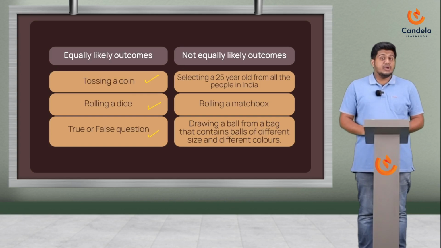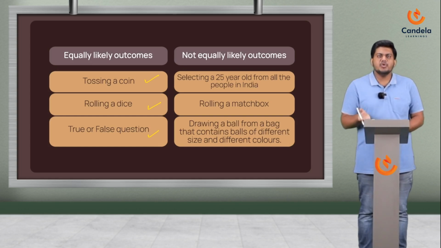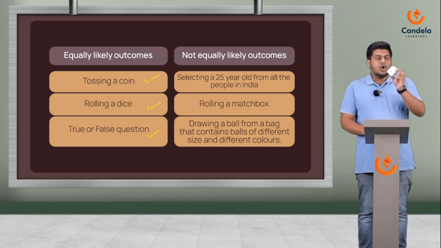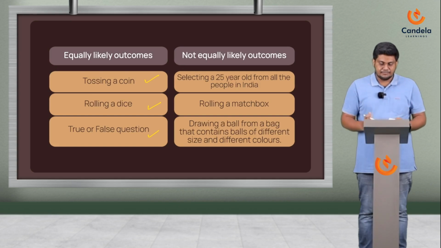Next is rolling a matchbox. If you have noticed a matchbox, you would have seen that there are two sides which are big rectangles and the other four sides around it are small rectangles. So, when you roll it, try it once. You'll see that the chance for that bigger rectangle to come is always high. Whereas if you look into a dice, all sides are of equal shape. So if I roll it, the chance for getting all sides is the same.